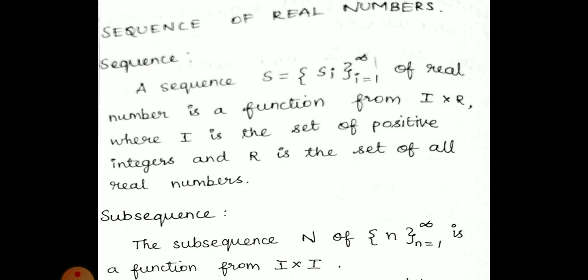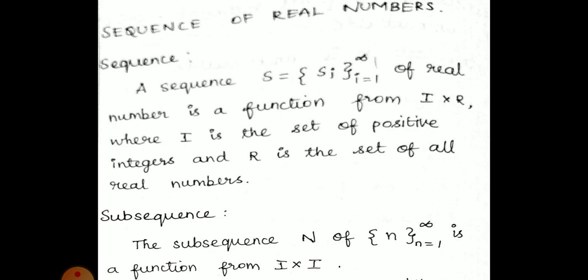So first we can see the definition of sequence. Generally we know what a sequence is, and now we are going to see it in the real numbers. A sequence, denoted by capital S, equals the set {Si}, where i lies from 1 to infinity, of real numbers, is a function from I to R, where I is the set of positive integers and R is the set of real numbers.